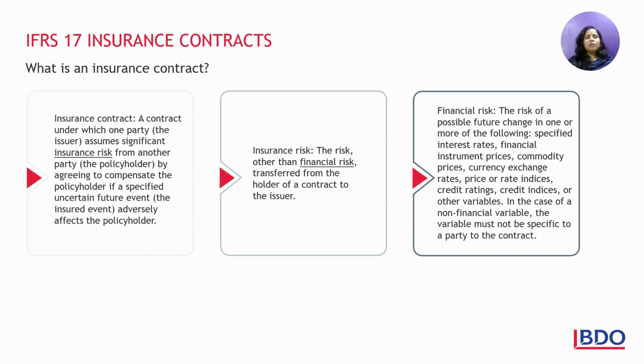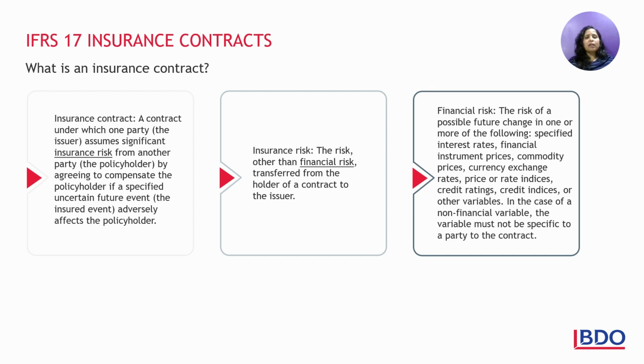The insurance business comes with typical terminologies and typical definitions.